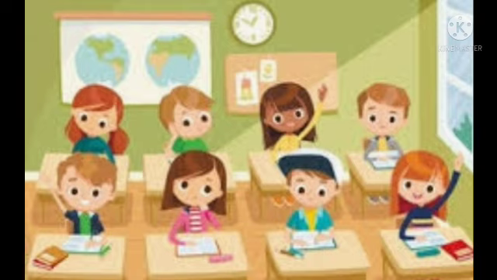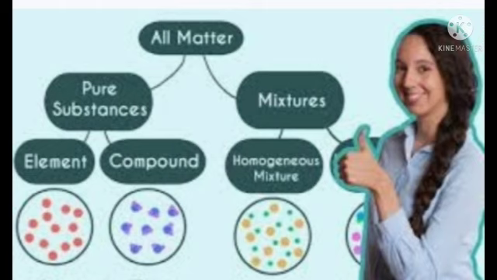Today, we are going to learn the first lesson, chemicals and chemical substances. First of all, we can recall what we learned last class. Matter, we already studied in the first class. What is matter? Matter is anything that has mass and occupies space. For example, we can say pen, chalk, etc.